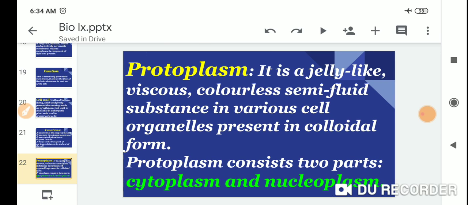Protoplasm. It is a jelly-like, colorless, semi-fluid substance in which various cell organelles are present in colloidal form. Protoplasm consists of two parts, cytoplasm and nucleoplasm.